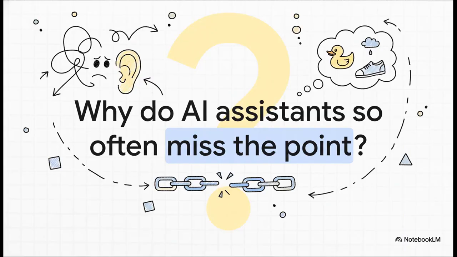So let's kick things off with a question I think we've all asked ourselves. Why do our AI assistants sometimes feel, well, a little clueless? You ask what seems like a simple question, and you get an answer that's technically right, maybe, but totally misses what you were actually asking. You know the problem? Almost every single time comes down to one critical thing: a lack of context.